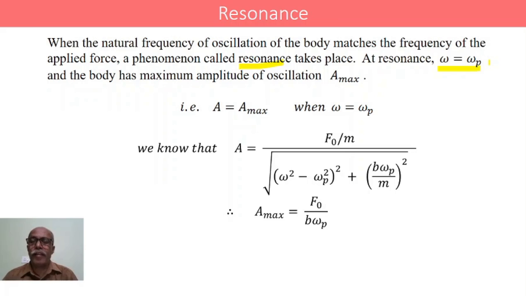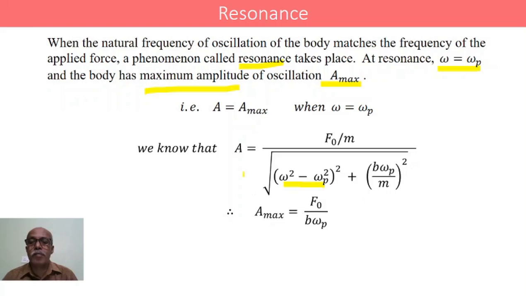If this condition is satisfied, then it is said to be under resonance. Under resonance, the amplitude of vibration or oscillation of the body is said to be maximum. At resonance, the body vibrates with maximum amplitude. If that is the case, then this expression becomes zero, since these two are equal.